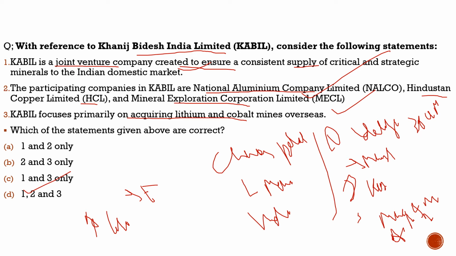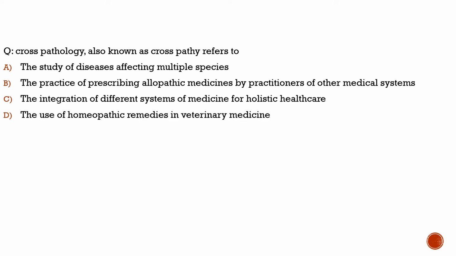Let's see what was in the news today. There was a rare concept in the news today. It is actually cross pathology, or we can say crosspathy. It was in the news because the Maharashtra government has shown interest and allowed crosspathy. So let's see what it is. What does this term mean? A question can come in the exam: crosspathy in the news.